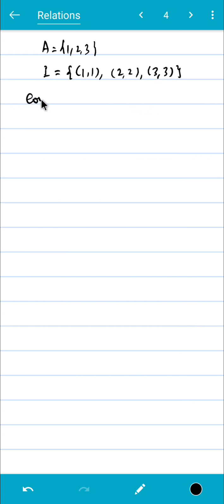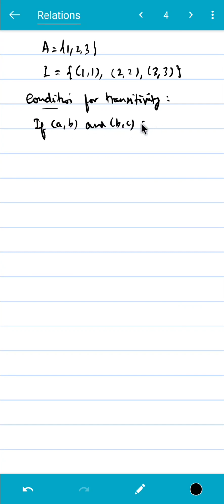Now the condition for transitivity is this: if (a, b) and (b, c) belong to R, then (a, c) must also belong to R. So that's the condition.